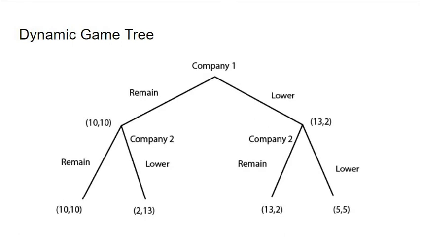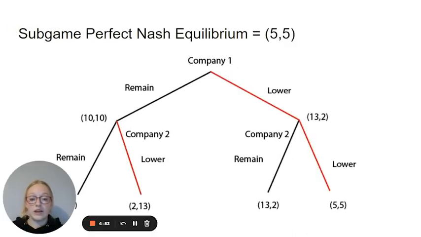Information for each player to know: each player knows that each company implements a pricing change in the game. Using backward induction, we found that the subgame perfect Nash equilibrium is 5-5, which is both companies choosing lower.